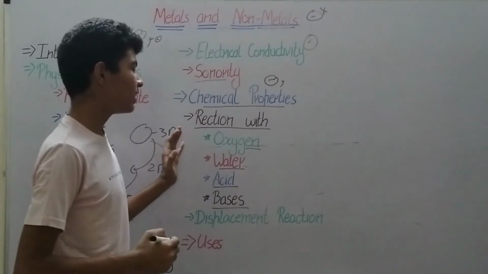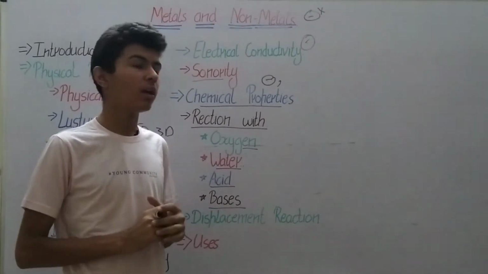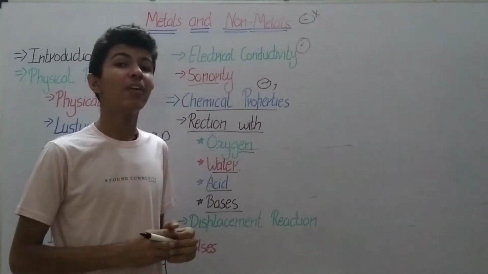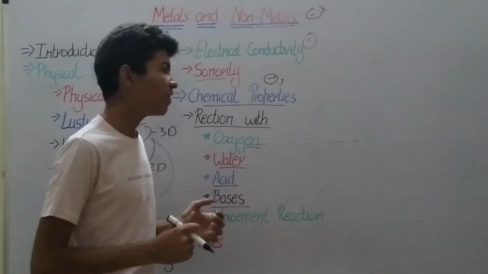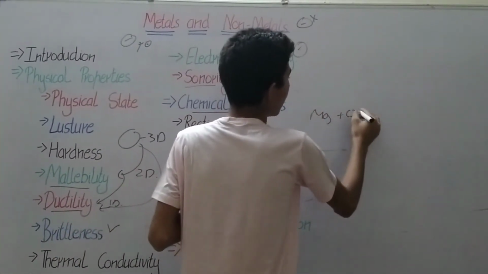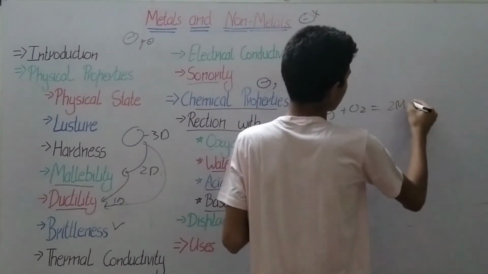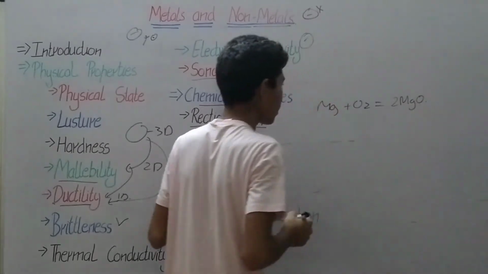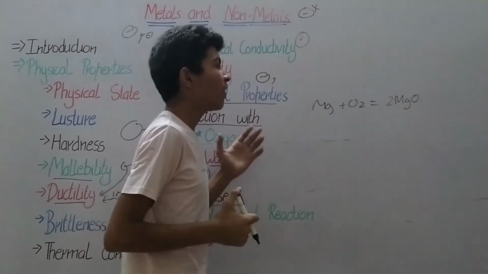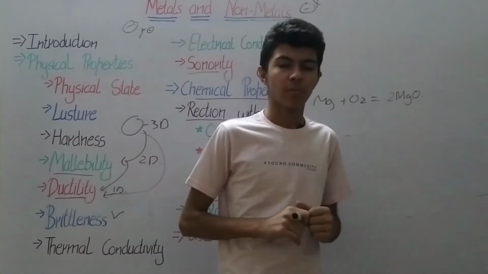First, let's see the reaction with oxygen. What happens when a metal is exposed to oxygen? It forms metal oxides. If we take magnesium, that is Mg plus O2, it forms magnesium oxide, that is 2MgO. In the same way, sodium forms sodium oxide, and each metal forms its respective oxide.